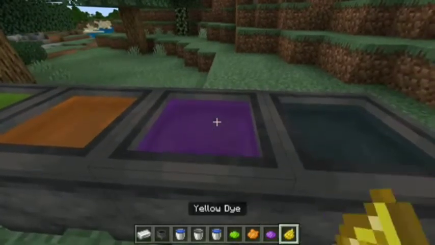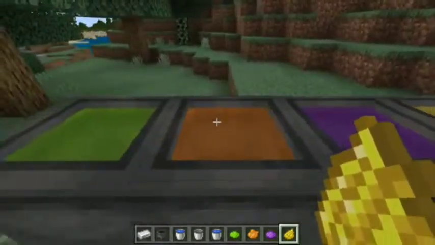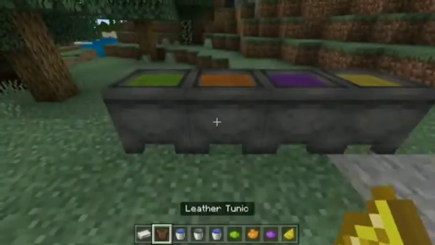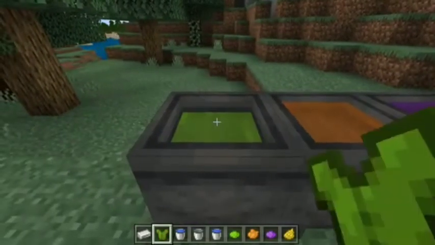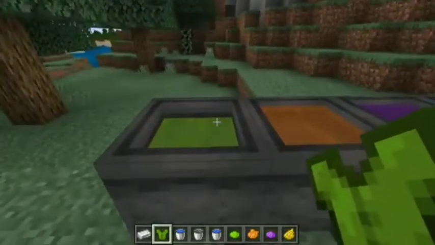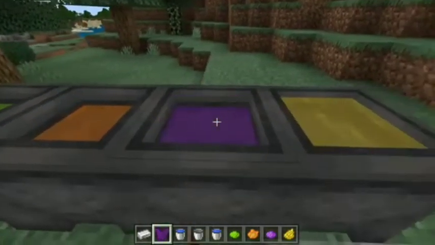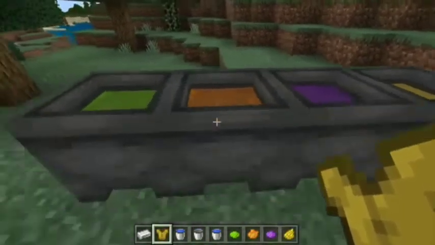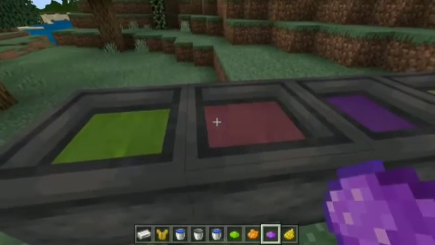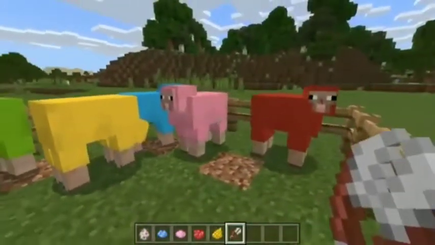And it's not something useless and only used in building, it has an actual use. Although it can be used in building, it will look really cool, but as you can see here, you can dye any type of leather armor or any type of wool with it. As you can see, you can put it on any type of cauldron and it dyes that same color. And also you can mix colors in the cauldrons. If you try to dye water which is already dyed, it will mix those two colors, as you can see here.